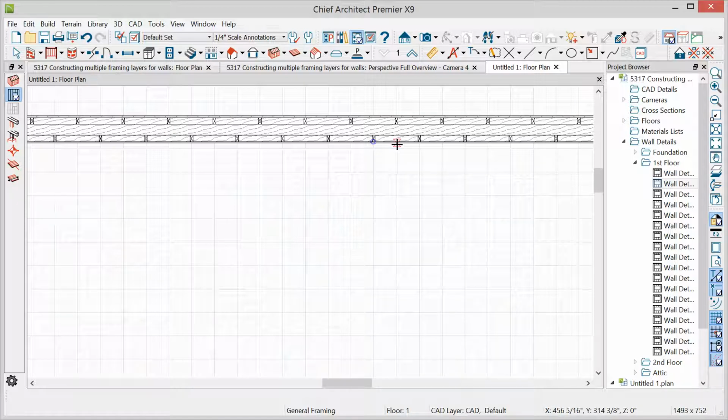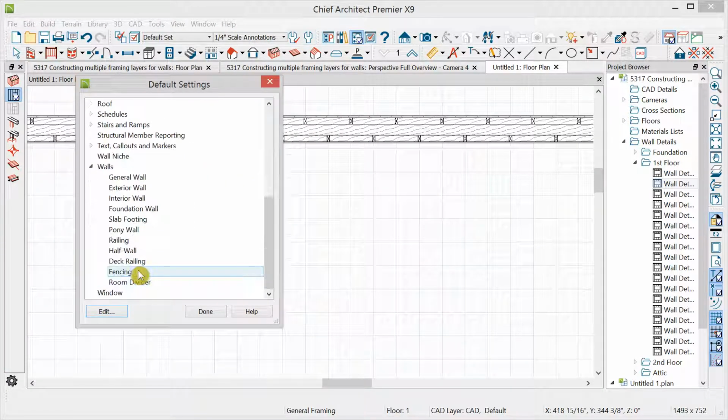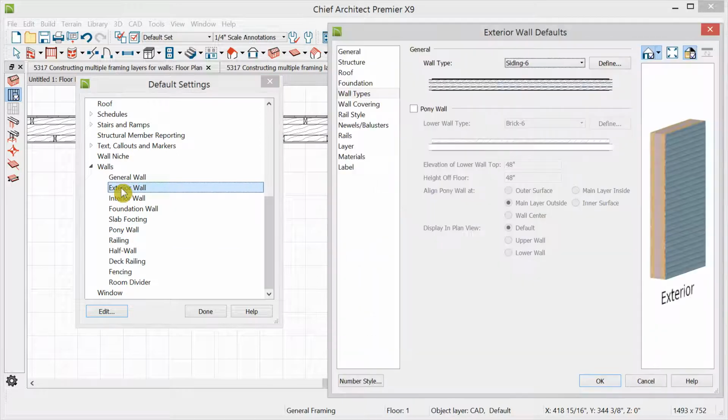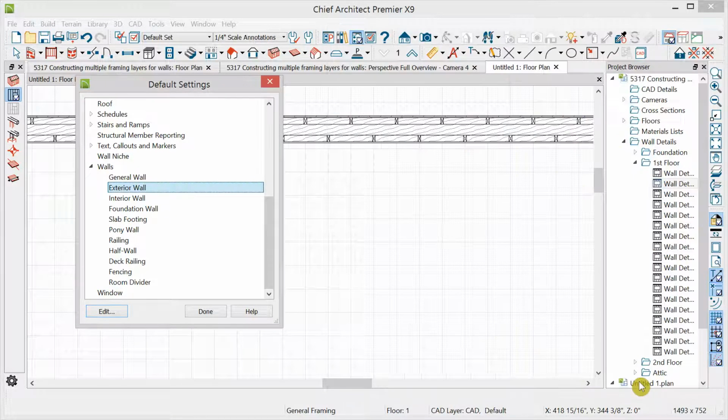Notice the studs are staggered, and if you don't want staggered studs, there's a default you can change. You can also change a setting wall by wall if you wish, but let's go to defaults for walls for our exterior walls and to the structure tab, and you can uncheck stagger multiple framing layers if you don't want them staggered.